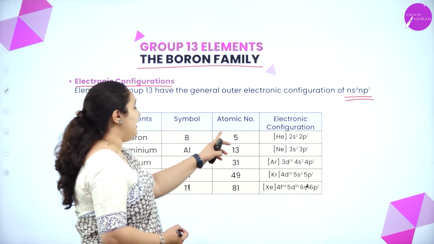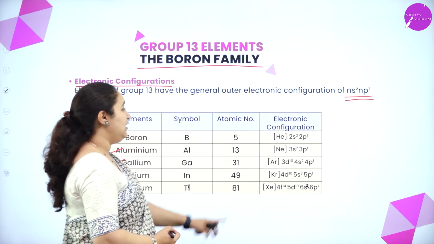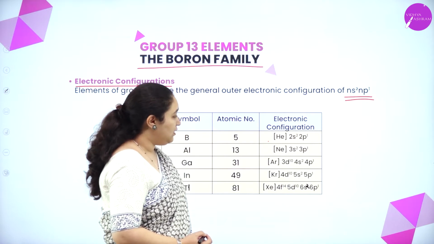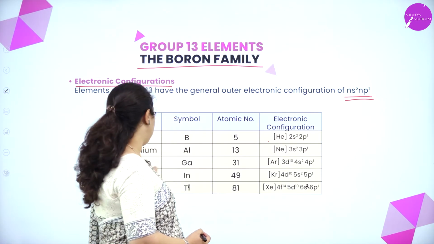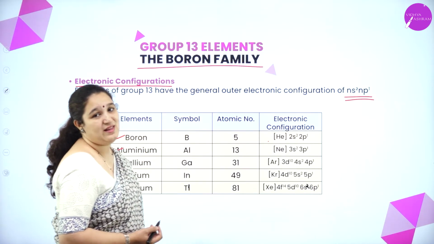Okay. Atomic numbers are like this, and electronic configuration, if you see, first one is helium 2s2 2p1, neon 3s2 3p1, then for gallium it's argon 3d10 4s2 4p1, and so on.